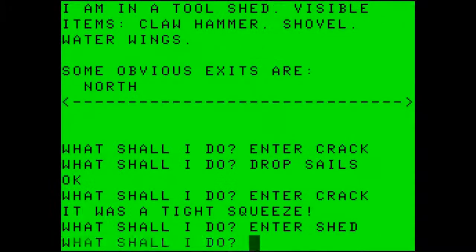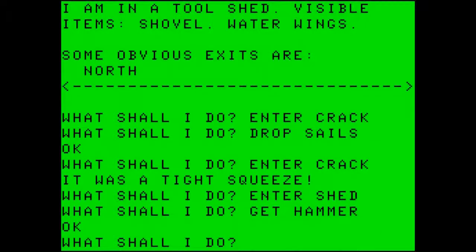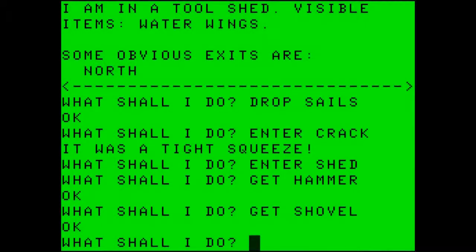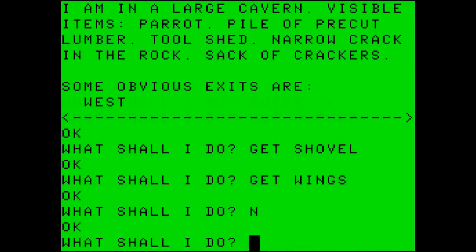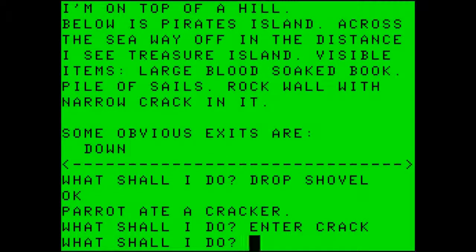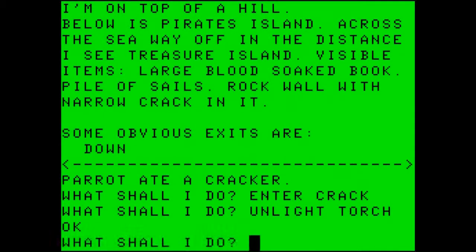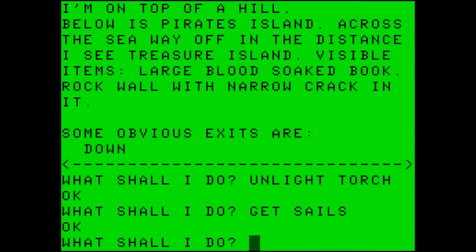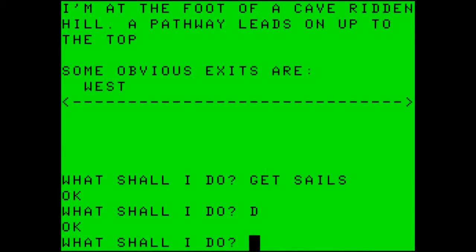The tool shed. In a tool shed, visible items, claw hammer, shovel, and water wings. So let's get all of these items, and we start with the hammer, and then we get the shovel, and then we get the wings. Obvious exit is north, and here I want to drop the shovel, enter the crack, back outside, and unlight the torch. Get the sails, go down, because that is where the obvious exit is.